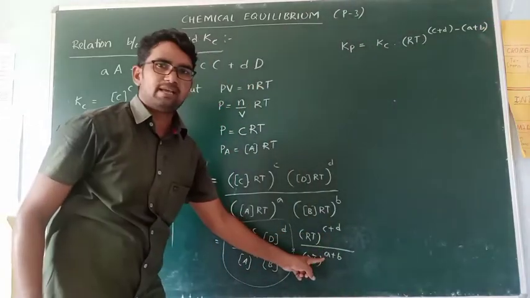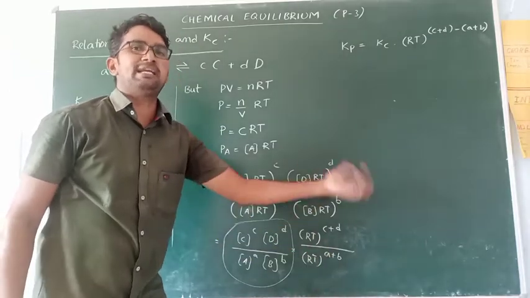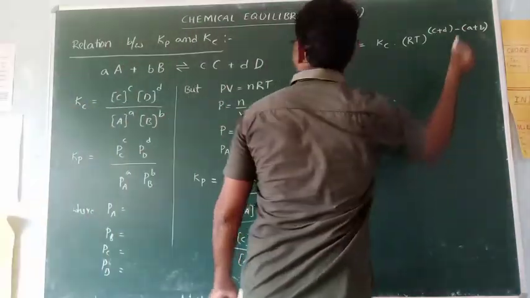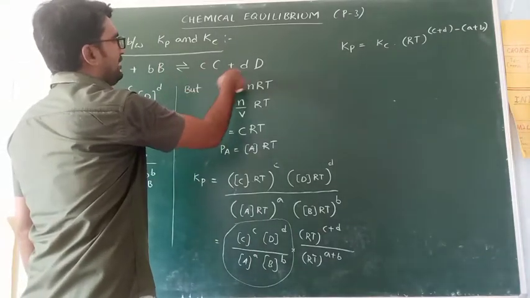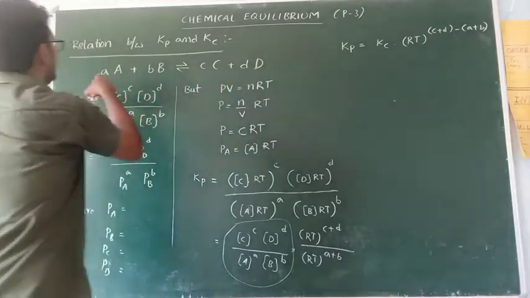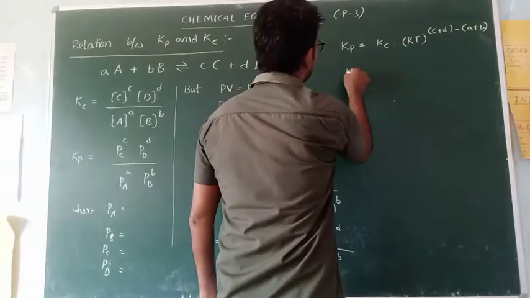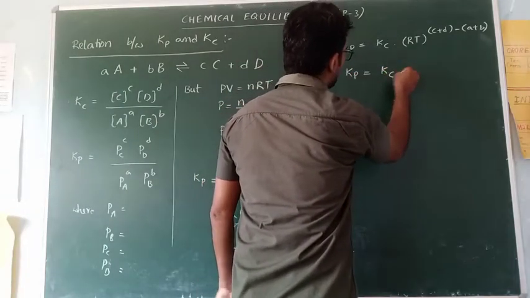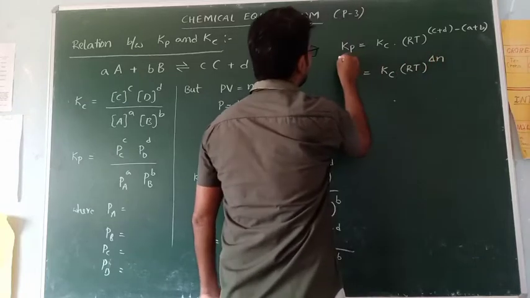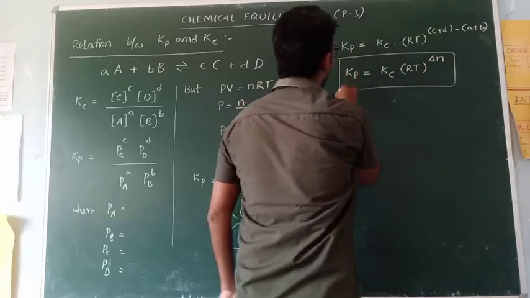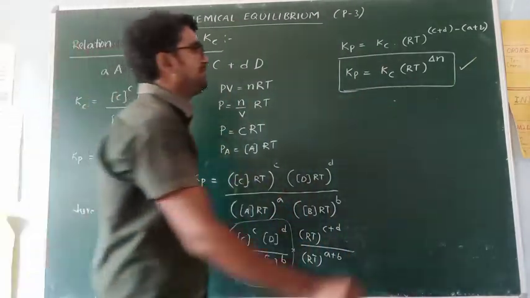Because A power M by A power N means A power M minus N. But C plus D means number of moles of the products, and A plus B means number of moles of the reactants. So simply it can be written like this: Kp is equal to Kc into RT power delta N. This is the relation between Kp and Kc. I think this part is only explanation, but students remember only this equation.